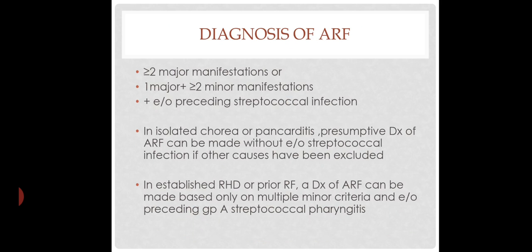For diagnosis of acute rheumatic fever, there should be 2 or more major manifestations, or 1 major manifestation plus 2 or more minor manifestations, with evidence of preceding streptococcal infection. In isolated chorea or pancarditis, a presumptive diagnosis of acute rheumatic fever can be made without evidence of streptococcal infection if other causes have been excluded. In established rheumatic heart disease or prior rheumatic fever, a diagnosis of acute rheumatic fever can be made based only on multiple minor criteria and evidence of preceding group A streptococcal pharyngitis.